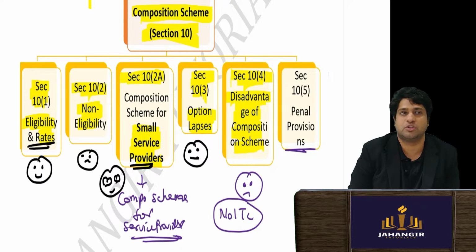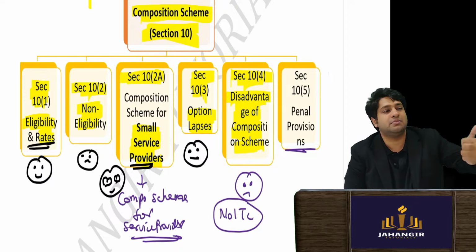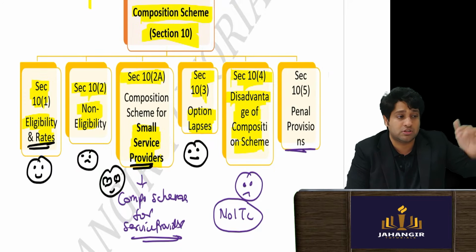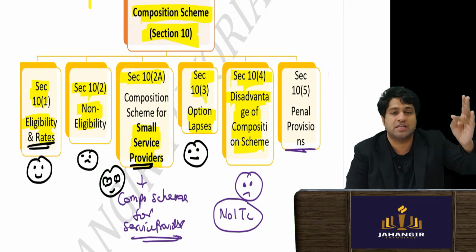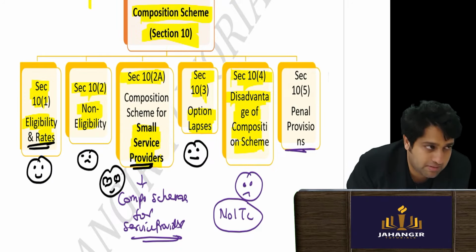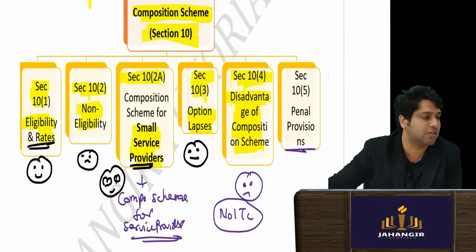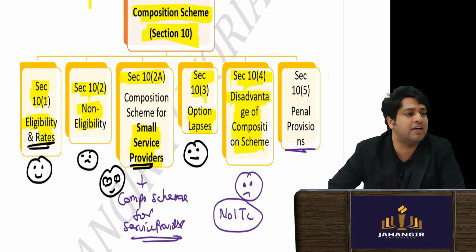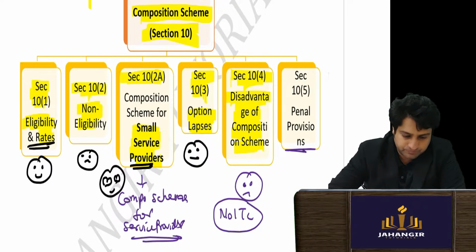And the last one is, if anybody has falsely tried to take the benefit of the composition scheme, then you have a penal provision. So coming back to the points: eligibility, non-eligibility, the composition scheme for small service providers, when does the option lapse, disadvantages of the composition scheme, and penal provision. That is it, 5 points. Clear till here? I want you to note down everything, and wherever I tell you the key points, you have to note it down.